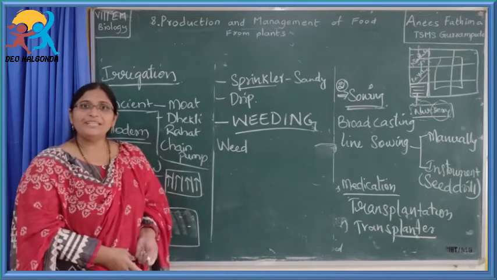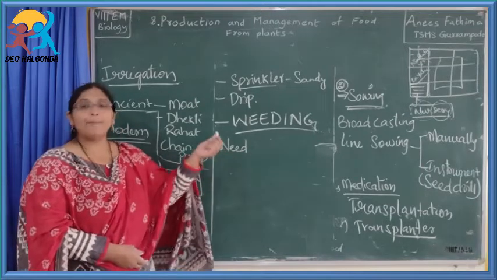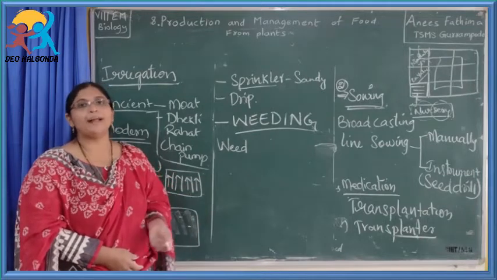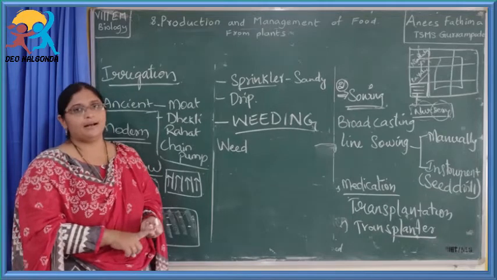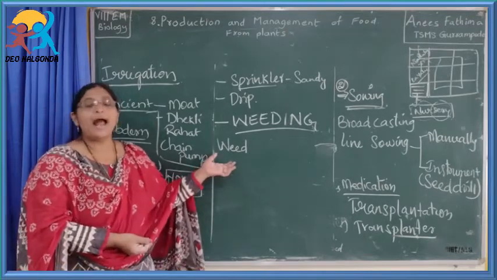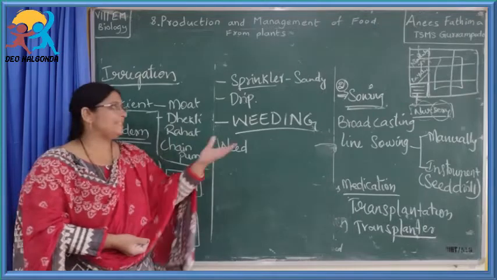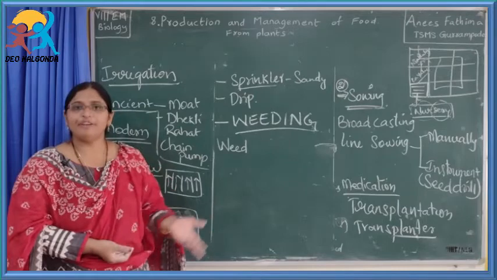Why do we have to remove these weeds? They have to be removed because they compete with the normal crop plants for food, sunlight, nutrients, etc. The process of removal of weeds is called weeding. How is it done? It is done by different methods.